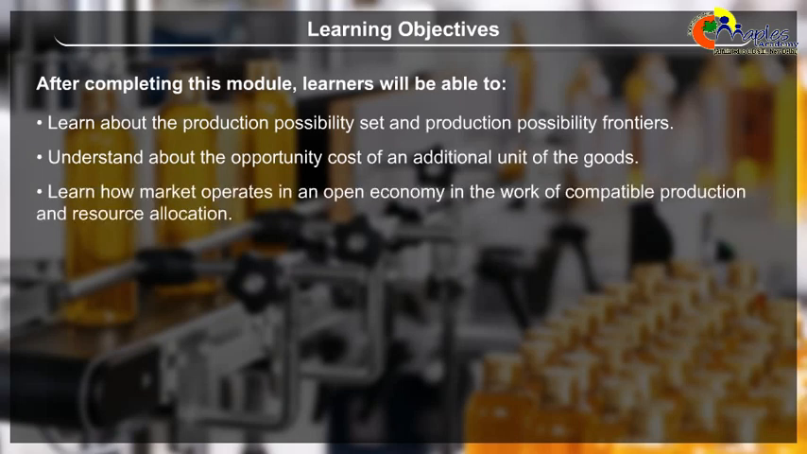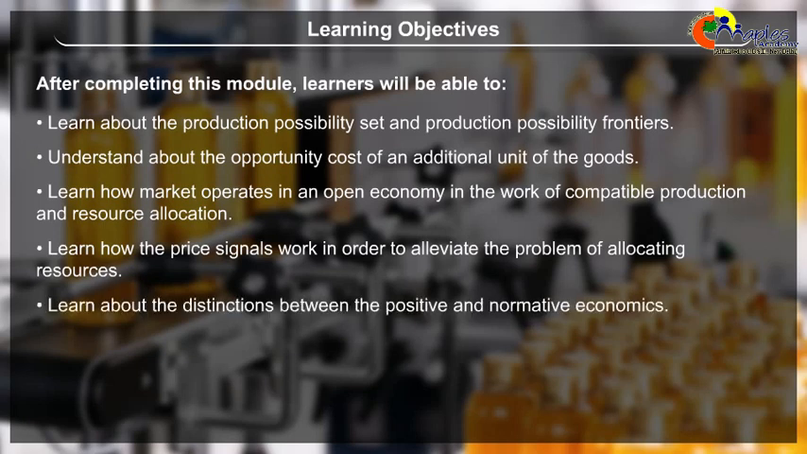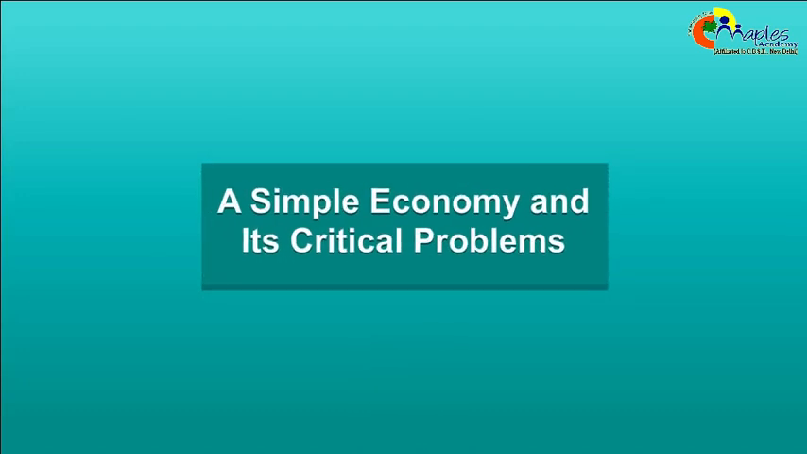Learn how the market operates in an open economy in the work of compatible production and resource allocation. Learn how the price signals work to alleviate the problem of allocating resources. Learn about the distinctions between positive and normative economics. Understand the basics of macro and microeconomics. A simple economy and its critical problems.